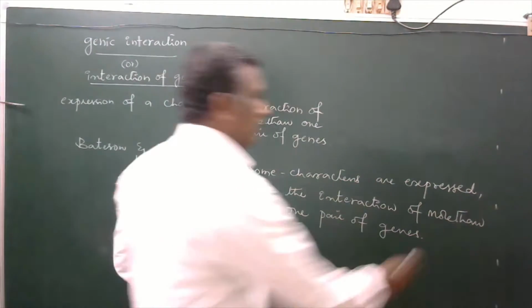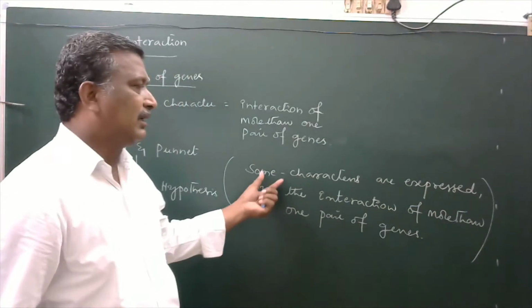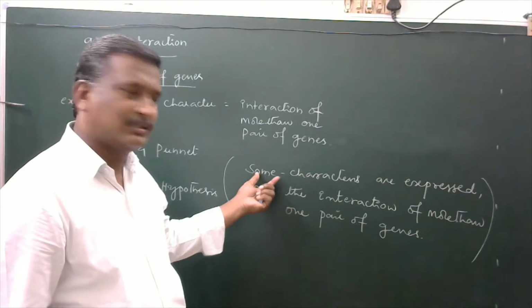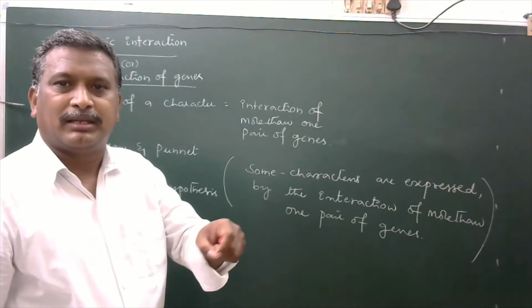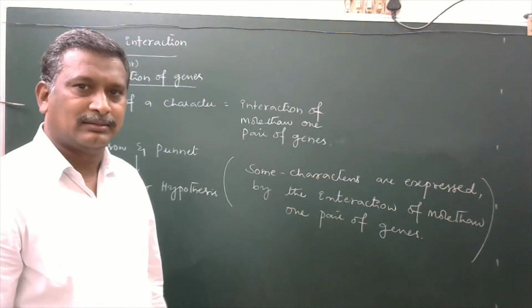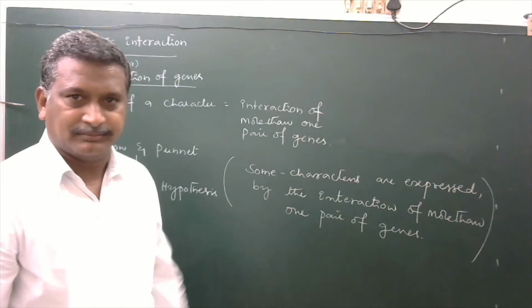The important thing here is some characters, for their expression, need interaction of more than one pair of genes. Then only such characters are developed in the organism. Okay.